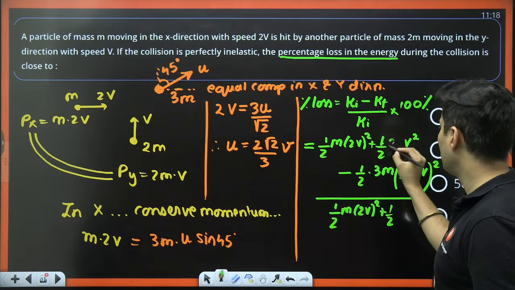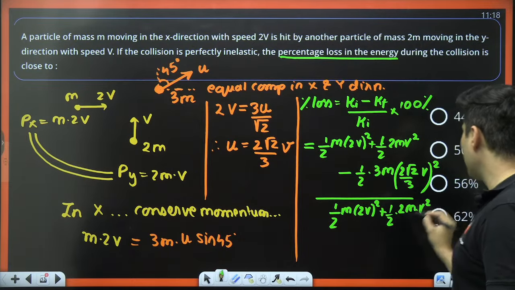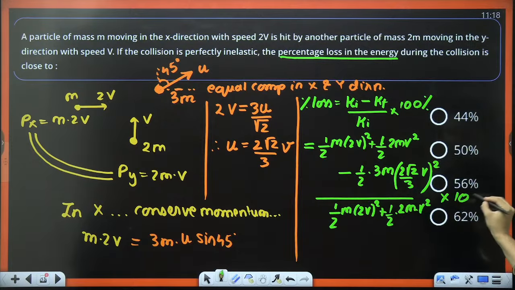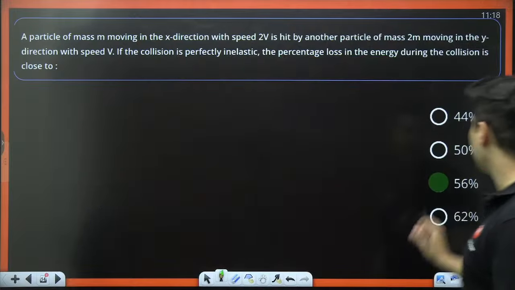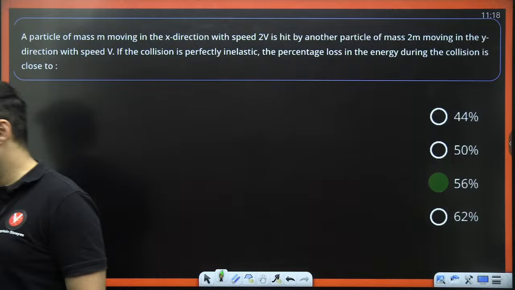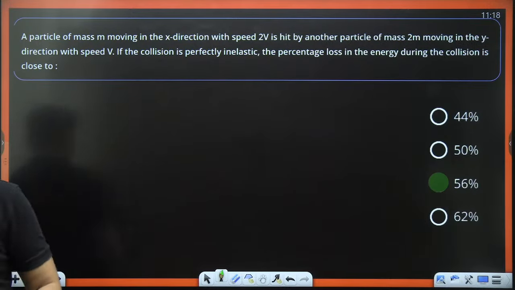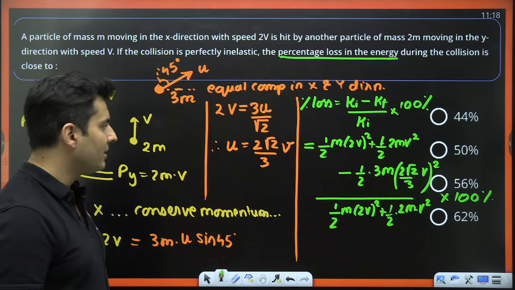This is half into 2m, so half into 2m into v square, the whole thing multiplied by 100. Solve it and see if you get the answer as 56%. Solve it and see if you get it, C for Captain Shreyas. That's all you need to do. Correct. Very good. If you solve this, you should get the answer as 56%.